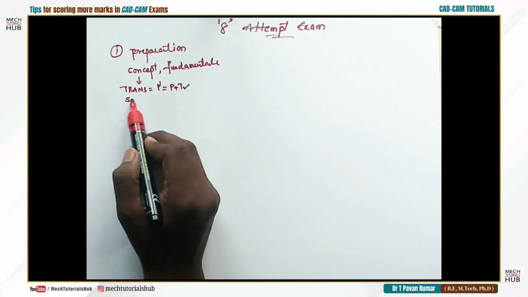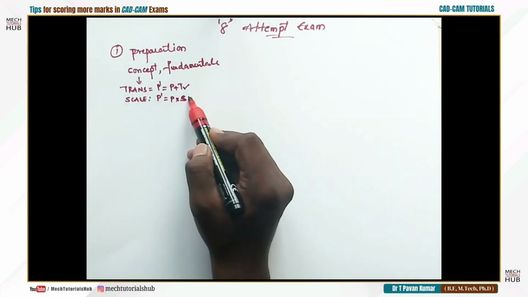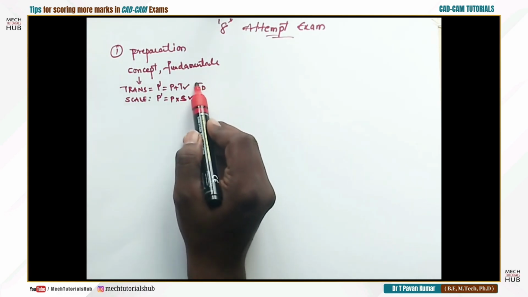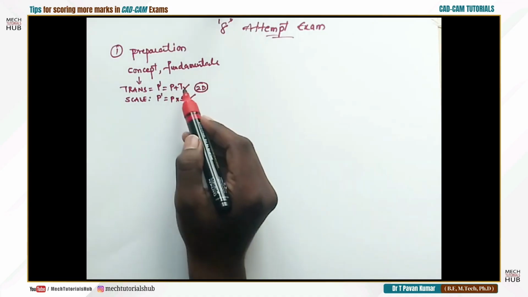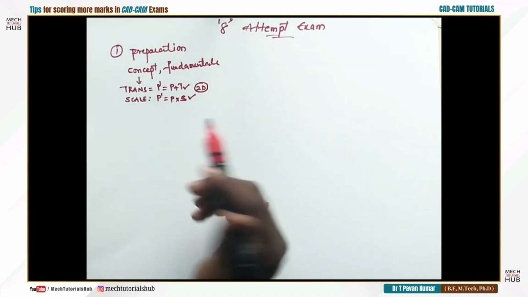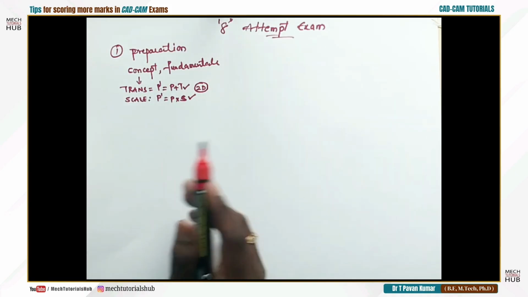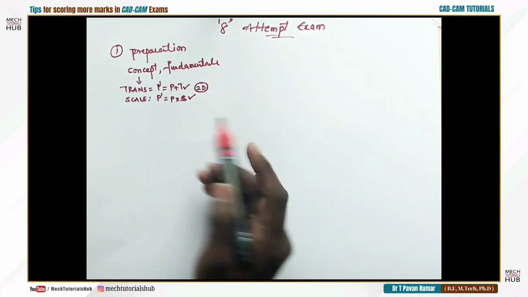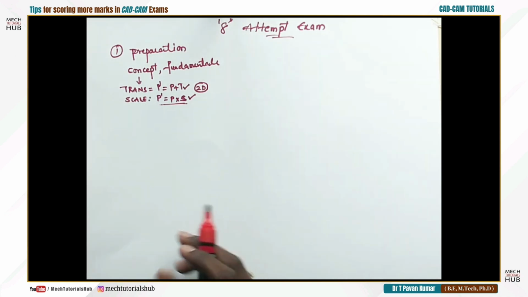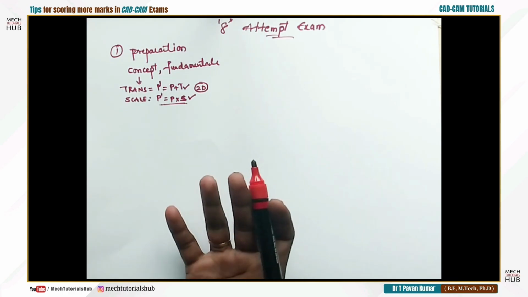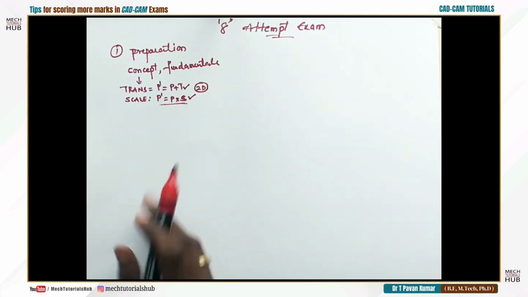Similarly, if it is scaling, the basic equation is P prime is equal to P multiplied by S. These two are for 2D transformations, 2D translation and 2D scaling. If you could remember a small equation, there is no need to remember a very big one, like for example Sx 0, 0 Sy, or homogeneous Sx 0 0, 0 Sy 0, 0 0 1. No need to remember all those. If you remember the simple concept, you can make your own matrix. In a similar fashion, it is all about curves, it is all about fundamentals of CAD. That is more important.